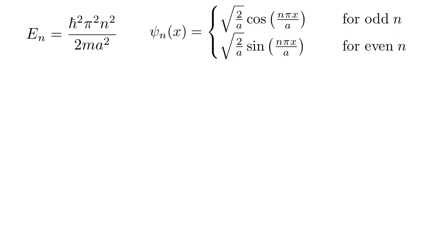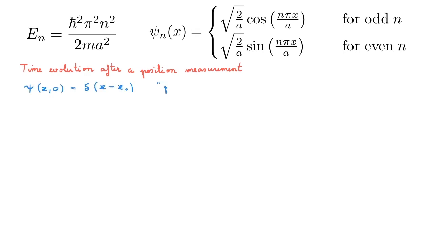Now that we understand the dynamics of a system that mixes 2 energy levels, we're ready to tackle the much more general problem of what happens when we have a general mixture of energy levels. To do that, we're going to look at the concrete example of the time evolution of a system after a position measurement. A position measurement collapses the wave function to a single point in space where the particle is measured to be. We can therefore write the initial wave function, psi x0, as the delta function centered on x0, where x0 is where the particle is measured to be.